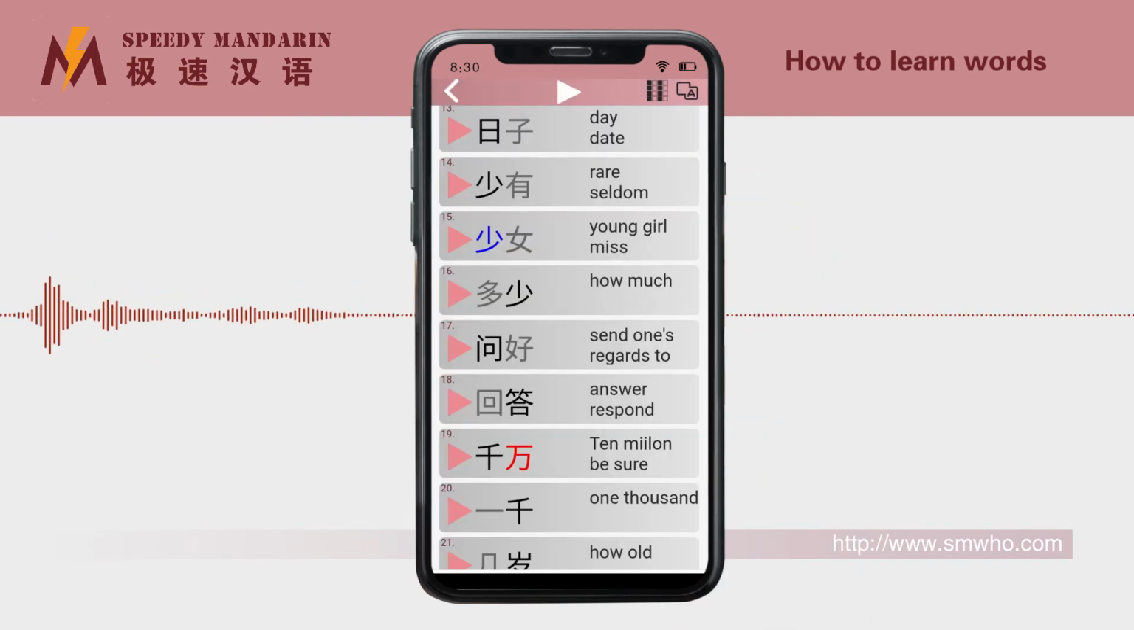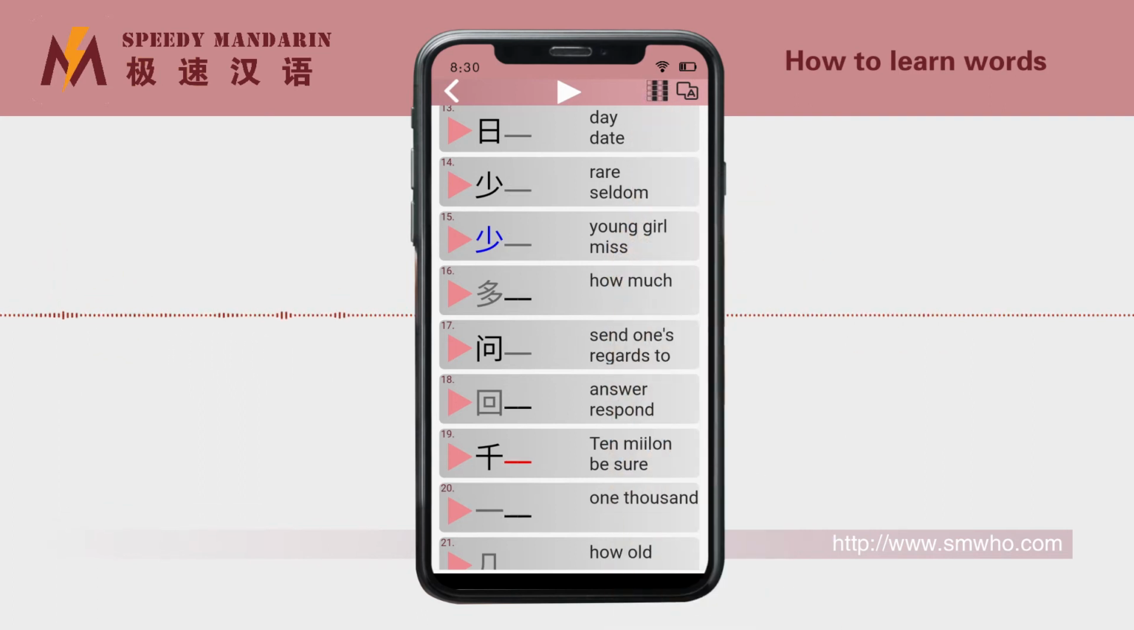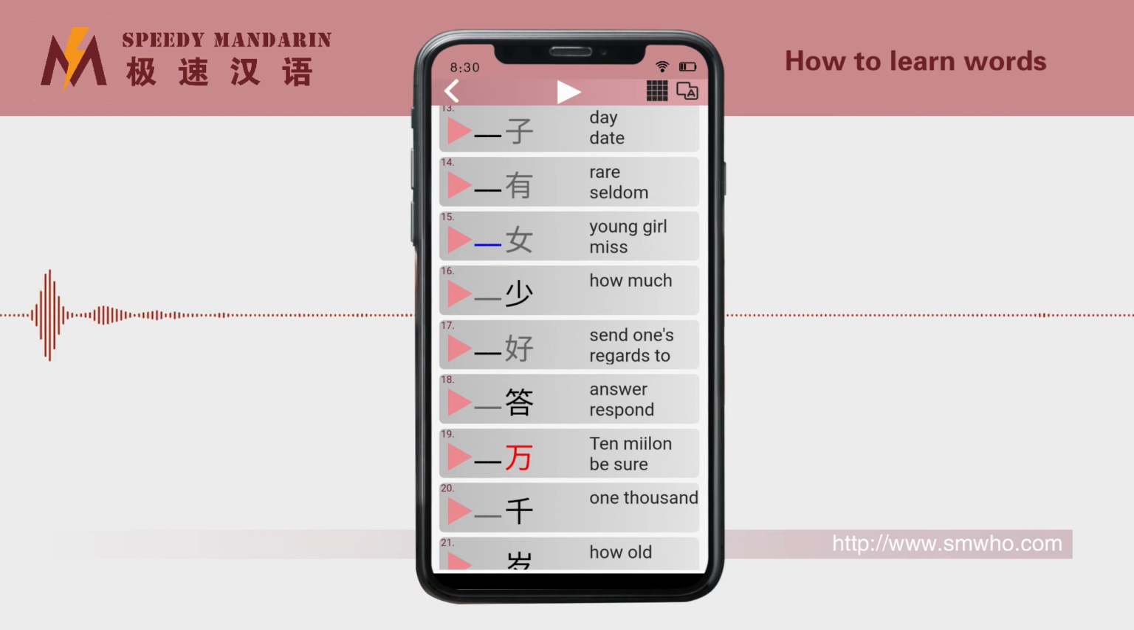After you can read all the words, click the button in the upper right corner. The second Chinese character in the word will be hidden. Try to read these words again. Click this button again. The first Chinese character of the word will be hidden, and read it again.